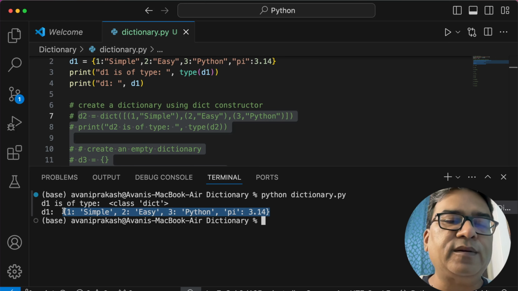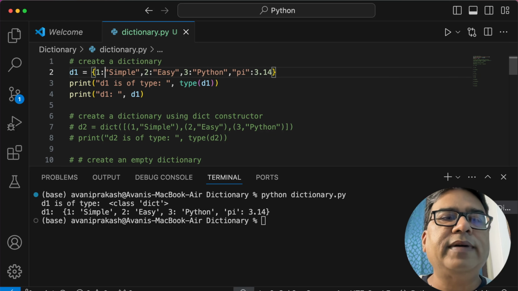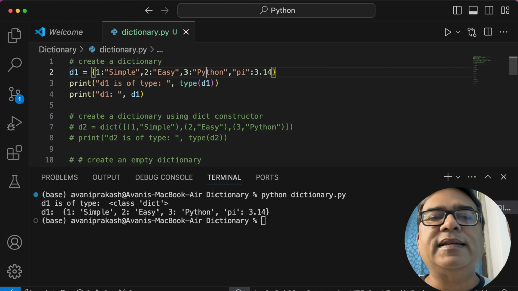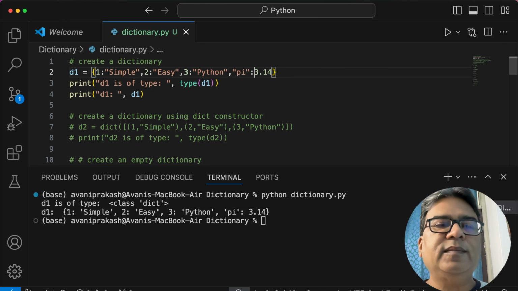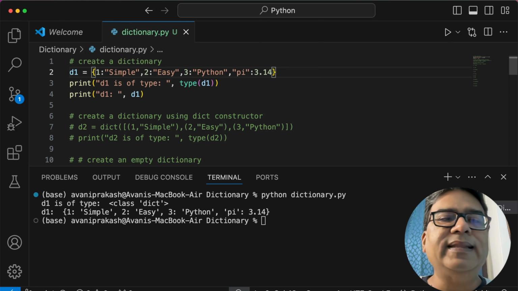Now if you pay close attention here, 1 is a key, whereas simple is a value. Similarly, 2 is the key, easy is the value, 3 is the key, Python is the value, pi here is the key, 3.14 is the value. It means that keys can be anything. It can be a number, that is integer type, or a string type. So are the values. Only thing is that keys must be unique.